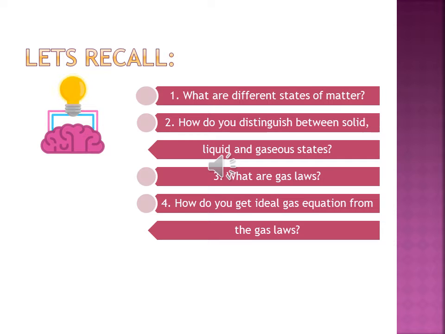So this is nothing but the ideal gas equation, and it is obtained from all the gas laws. That means by using Boyle's law, Charles' law, and Gay-Lussac's law, we get the final equation as the ideal gas equation. So let's move towards what points we are going to study in this part. So this is all about our recall. Let's move towards the next part.